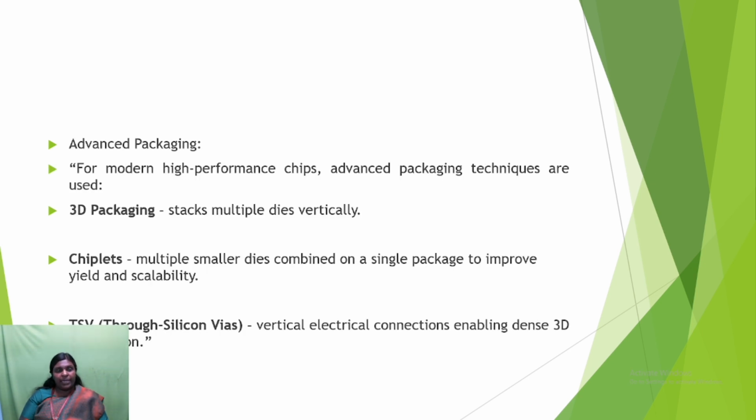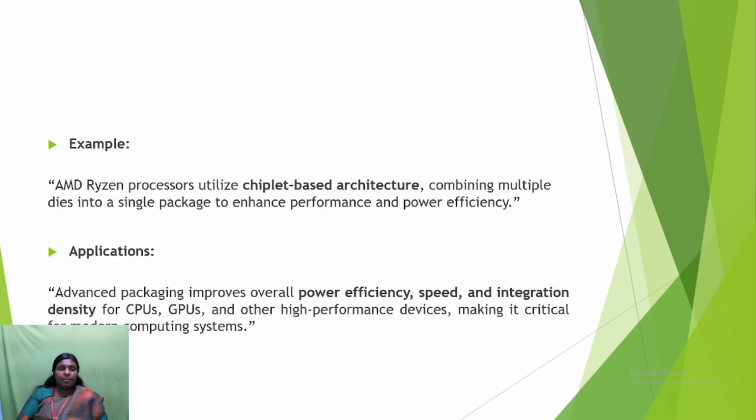For advanced packaging, modern high performance chips use techniques like 3D packaging. In 3D packaging, multiple dies are stacked vertically, and chiplets are multiple smaller dies combined in a single package to improve yield and scalability. Through silicon vias are electrical connections enabling dense 3D integration. An example is that AMD utilizes chiplet based architecture, combining multiple dies into a single package to enhance performance and power efficiency.